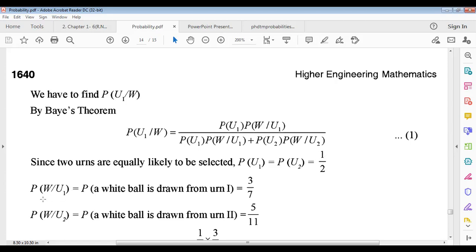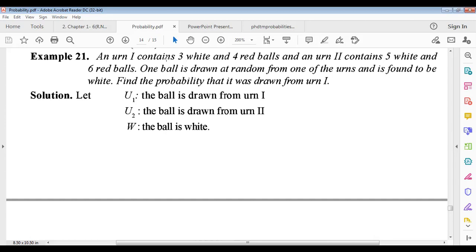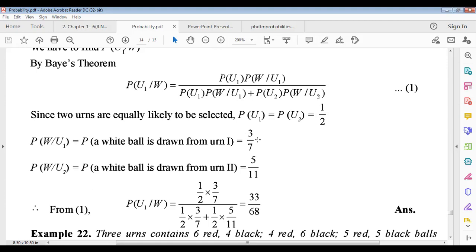only 1. So the probability of drawing a white ball from the first urn, the probability that a white ball is drawn from the first urn, what will it be? 3 by 7, because in the first urn, how many balls are there? 3 white balls and 4 red balls. Total balls? 7. So drawing a white ball, 3C1, because there are 3 white balls, divided by the total of 7 balls. This is why it is 3 by 7.